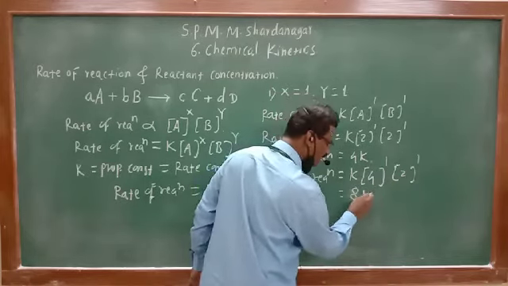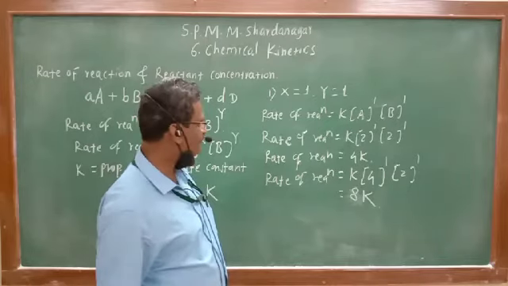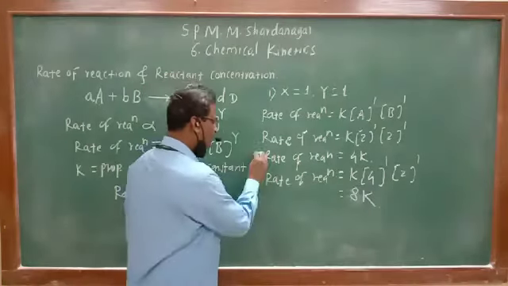What is the meaning? Are you getting the meaning? Over here rate of reaction is 4k, and over here the rate of reaction will be equal to 8k. 4k become 8k. How? Because we have increased the concentration of one reactant, double.